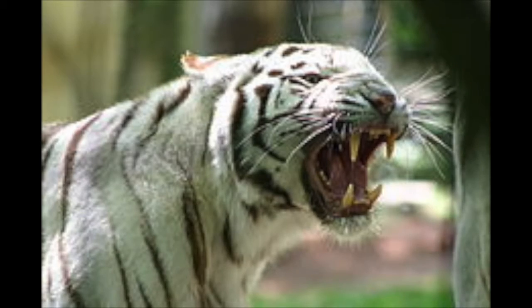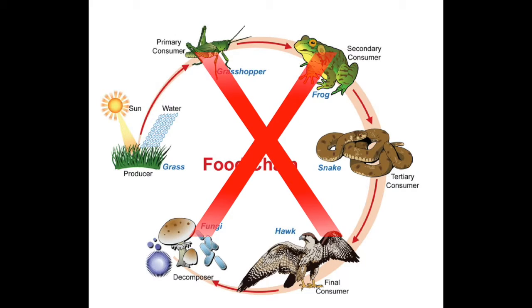Without herbivores, all animals that eat meat would not live. So the point is, bees are important. Without them, the entire food chain would collapse.